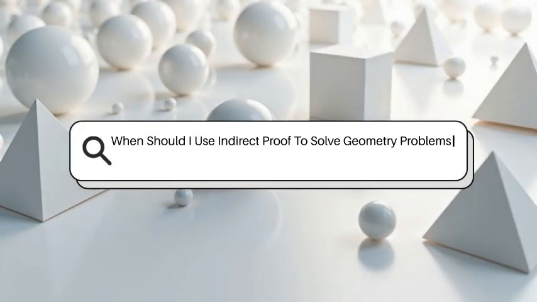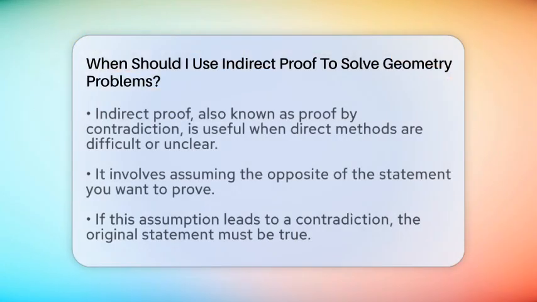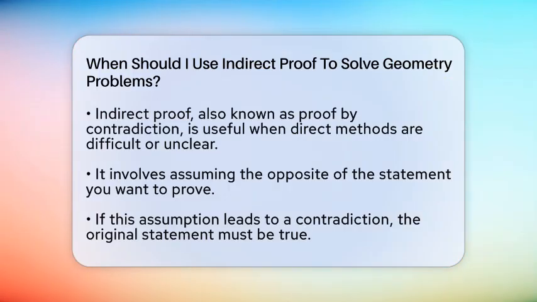When should I use indirect proof to solve geometry problems? Imagine trying to solve a tricky puzzle where the pieces just don't fit together easily. Sometimes in geometry, proving something directly feels like that puzzle. That's when you turn to indirect proof. Indirect proof, also called proof by contradiction, is useful when direct methods are tough or unclear.